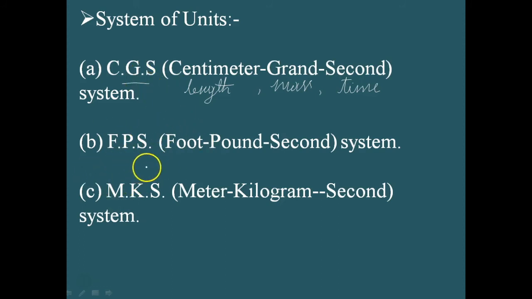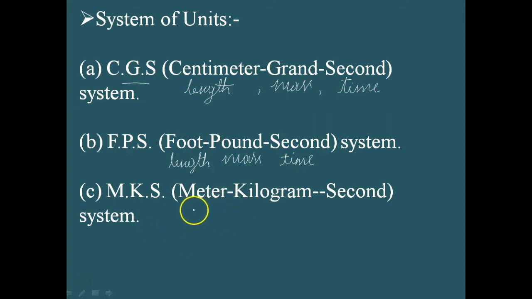Similarly, in case of the FPS system, or British system, the unit for length was foot, the unit for mass is pound, and the unit for time is second. Got this?